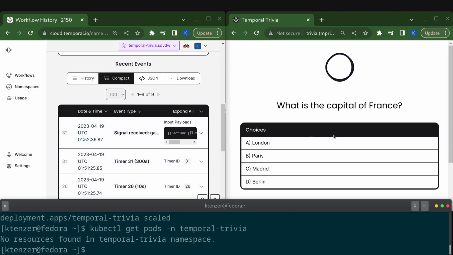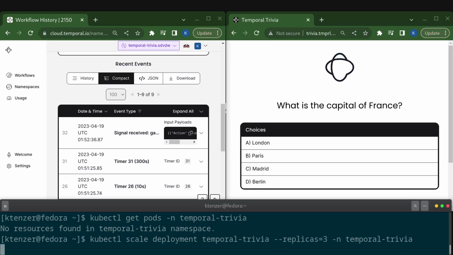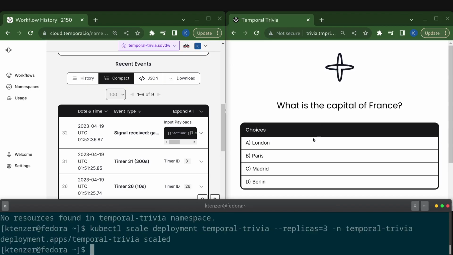So I got the signal, but it's just going to be stuck here until I start up my workers again. I'm going to do that right now, and what you're going to see is that it's going to process the signal, update the state, and that'll update the UI, and the game will continue. It's not going to lose any of the state. The previous questions that I answered are all going to be there. Everything just goes on as if nothing happened.